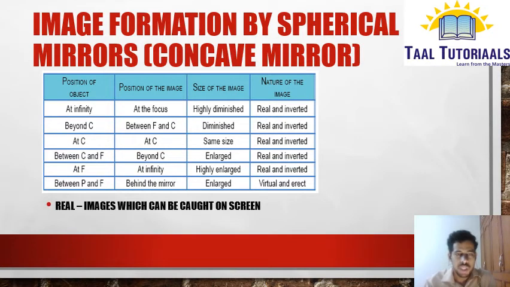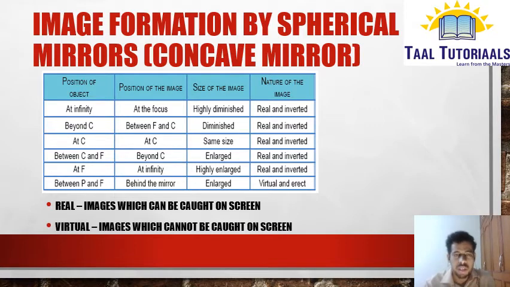First of all, real means images which we can catch on the screen. We'll call them real images. Suppose the rays reflect back and we keep a screen where the reflected rays meet, there we can catch the image on the screen. Film telecasting and broadcasting in theaters works on this principle. So real images are formed on the theater screen. That is one example you can think of.